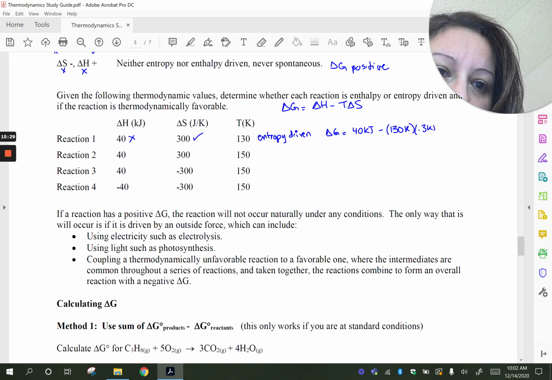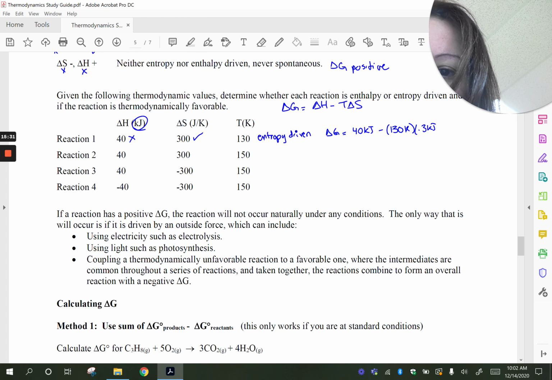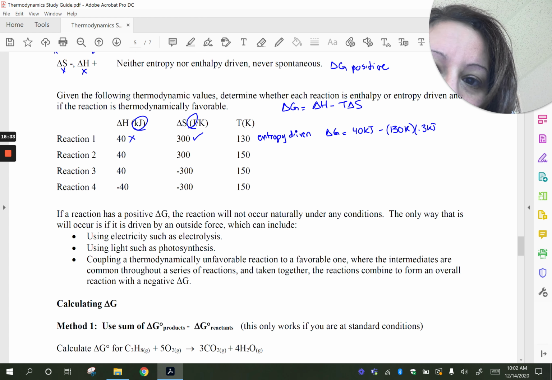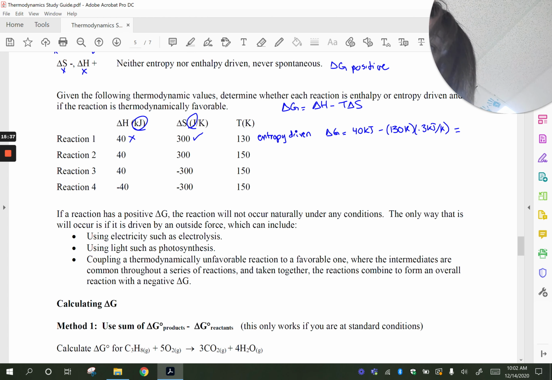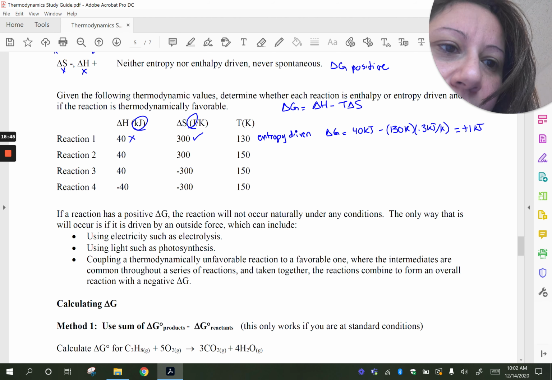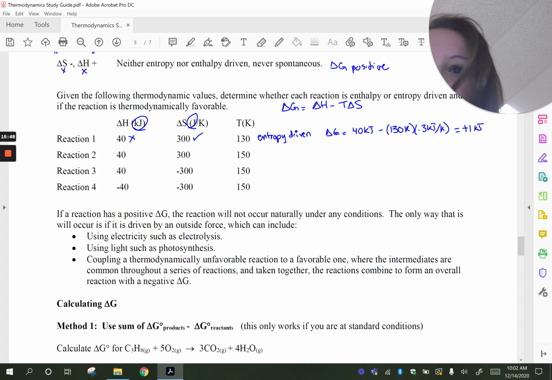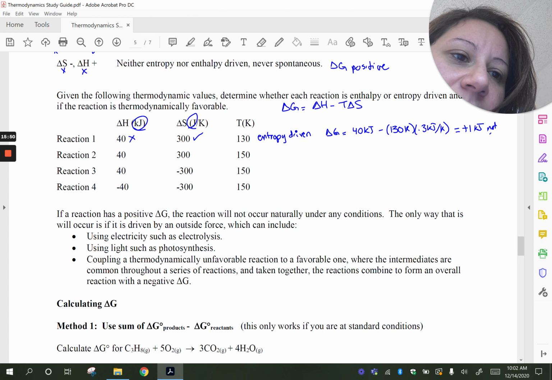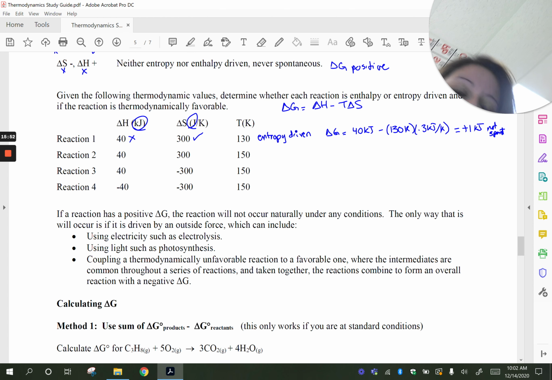Remember, usually they give us this in kilojoules and this in joules, so you've got to convert one of them. And so when you do this calculation, you get positive 1 kilojoule. And so this is not spontaneous, not thermodynamically favorable.